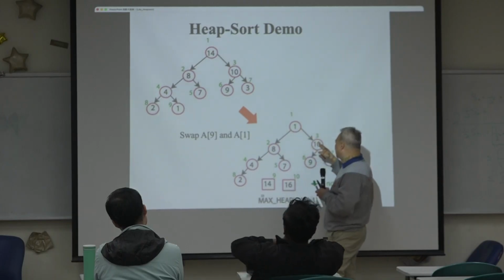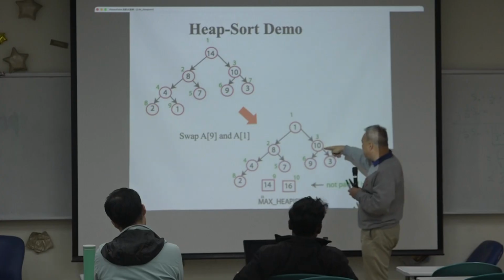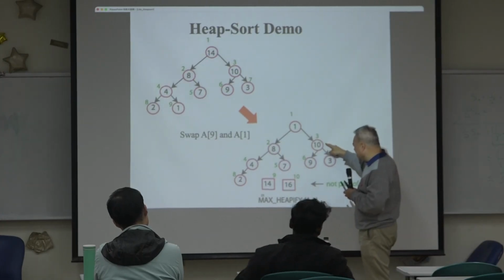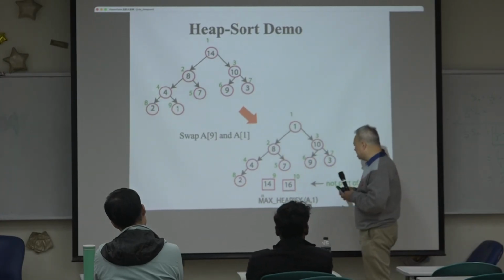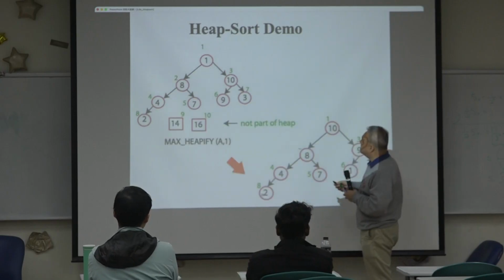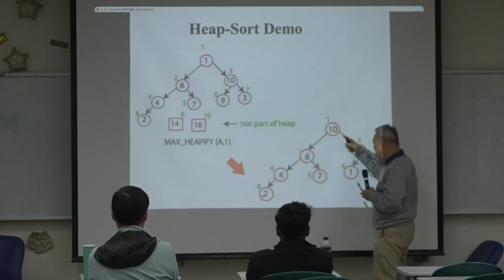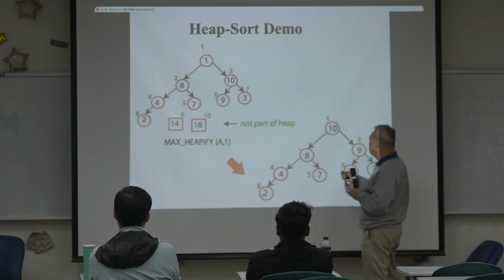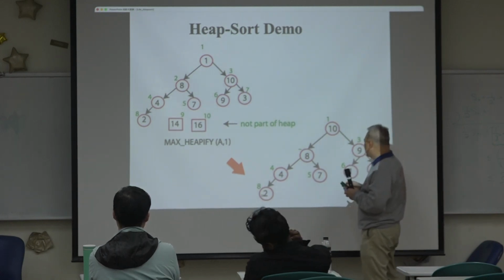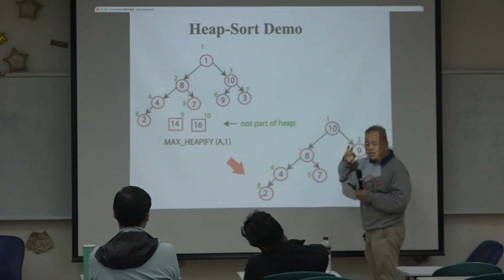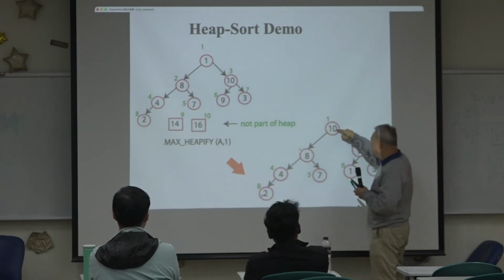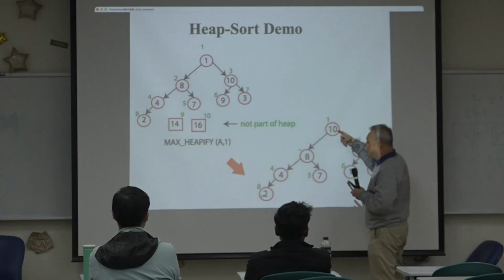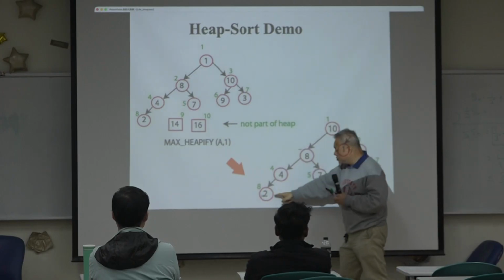So 1 gets swapped with 10, and then this one again gets swapped with 9. So 10 appears as the root. The 10 is the third largest element. So we swap 10 with the last element in the heap, which is 2.